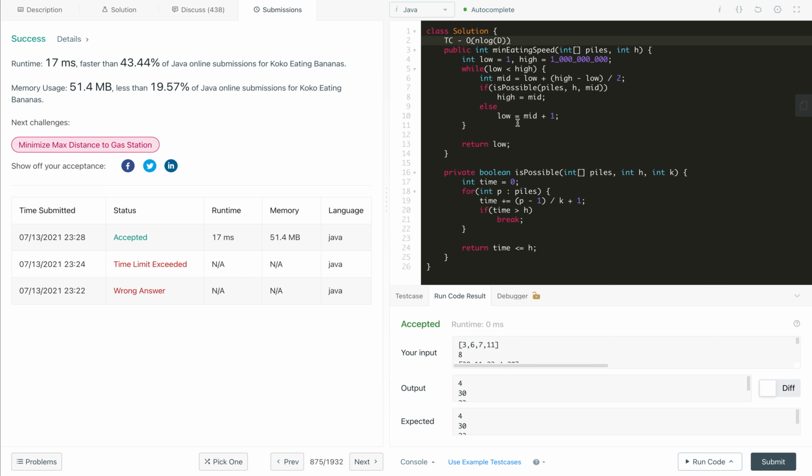And what is the space complexity? As you can clearly see, we are not using much extra space, just constant space.